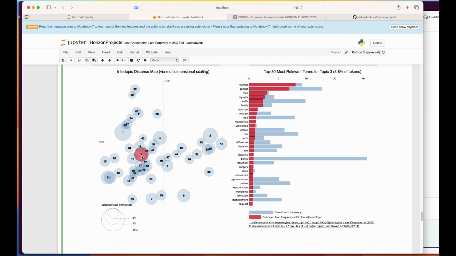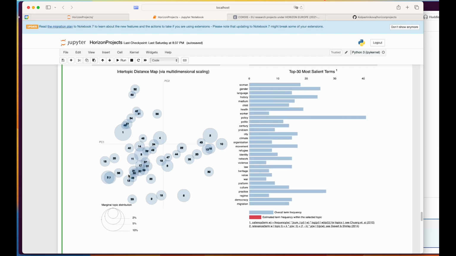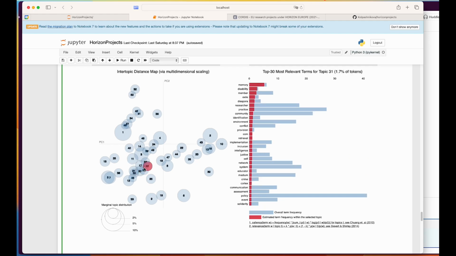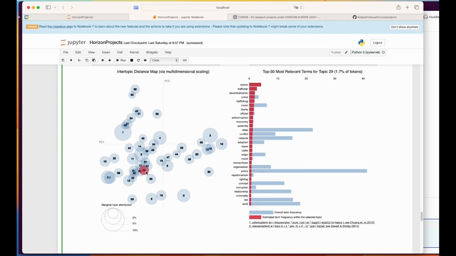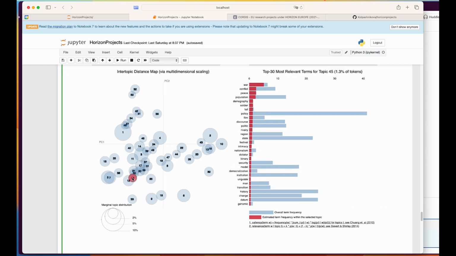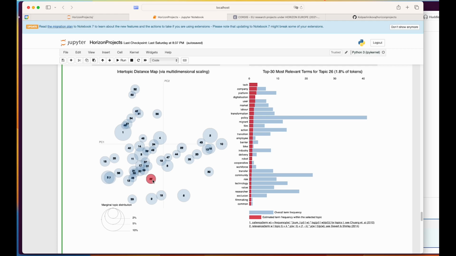And then we can explore all these different topics that lie around and apart. It's also sometimes good to look at the topics that are standalone, which probably indicate quite an original idea, like this number 26, which seems to be on tech companies and perhaps user and film studies.